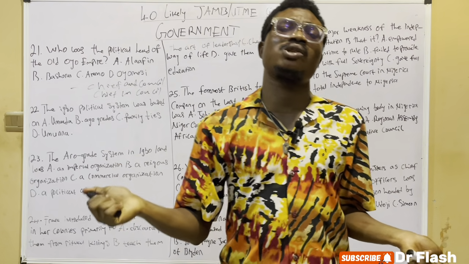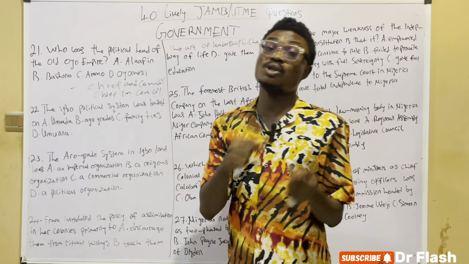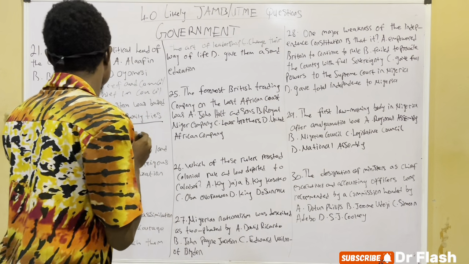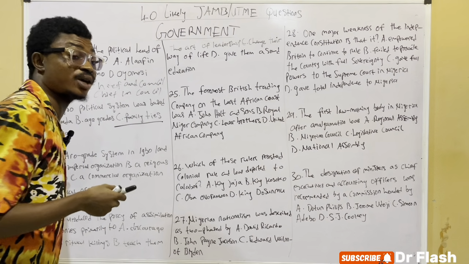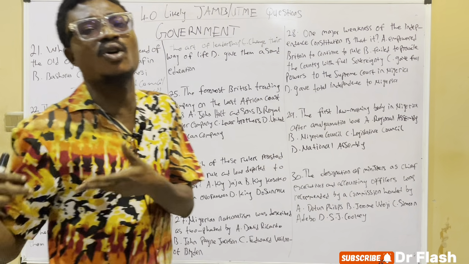So in this kind of question, some people will just choose age grade, sometimes people choose family ties. But I believe the right answer here is family ties. The Igbo political system was based on family ties. So moving over to question 23, the Aro grade system in Igboland was A, imperial organization.